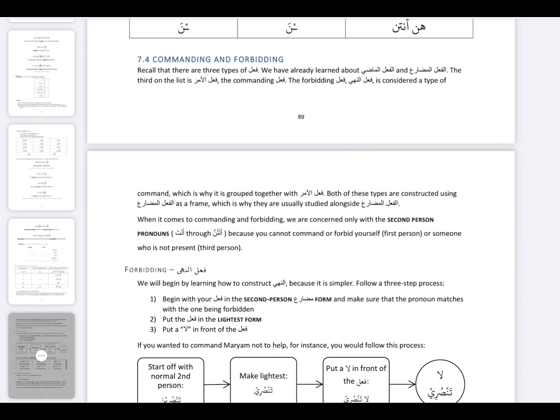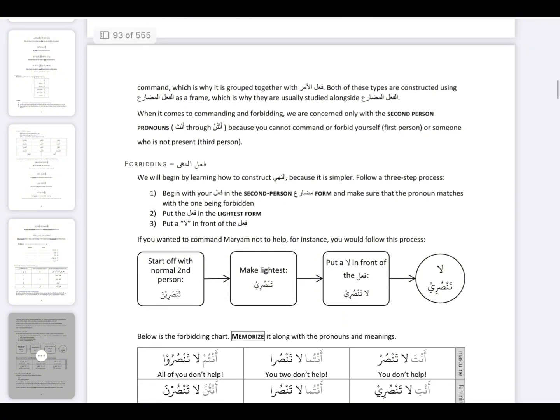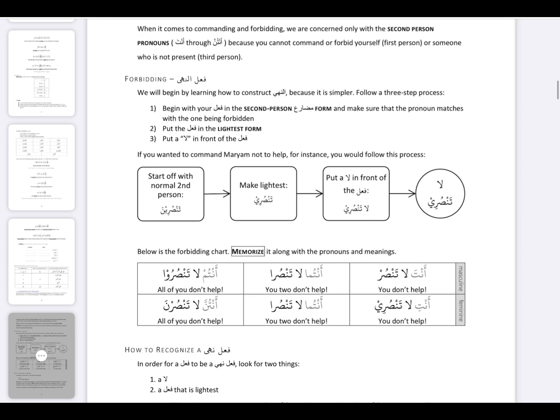The amr and nahi happen in the present tense, and they happen with the anta, antuma, antum, anti, antuma, antunna. All the yous. So when it comes to commanding and forbidding, we are concerned only with the second person pronoun, because you cannot command or forbid yourself or someone else who is not present.